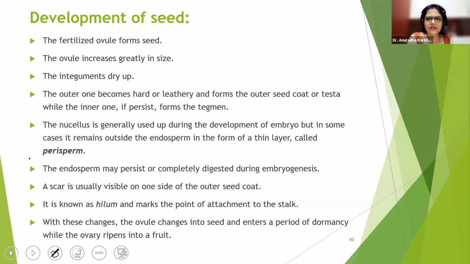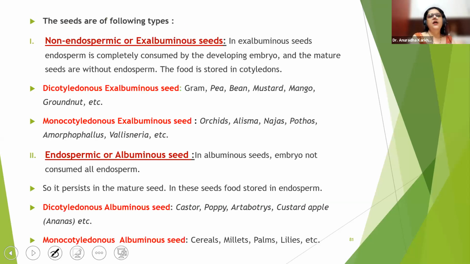Well, this is simple actually. So the seeds are of the following types: non-endospermic, ex-albuminous seeds, and endospermic, albuminous seeds. These are the two main types that you have to remember. Non-endospermic. Non means no endosperm present. Why? Because the endosperm is eaten by the developing embryo. The protein present in the seed is albumin.